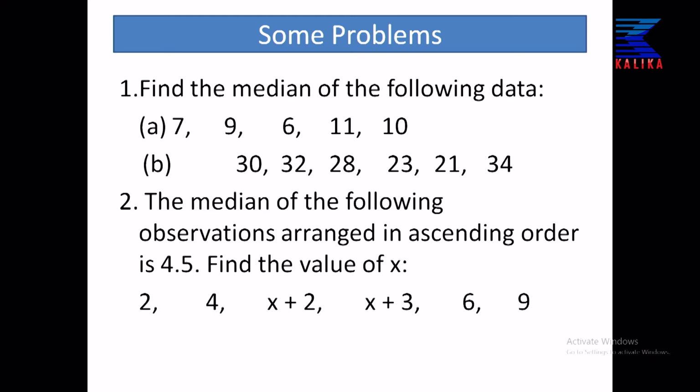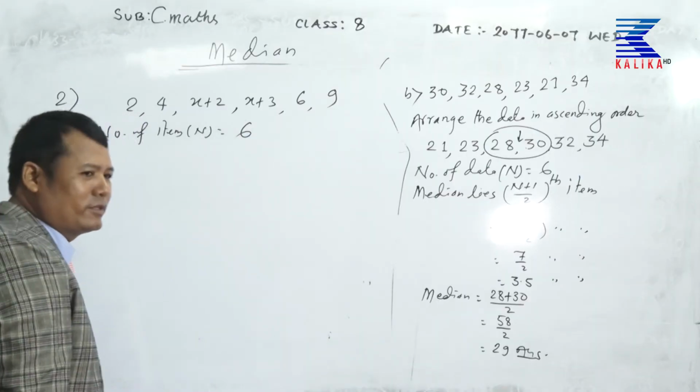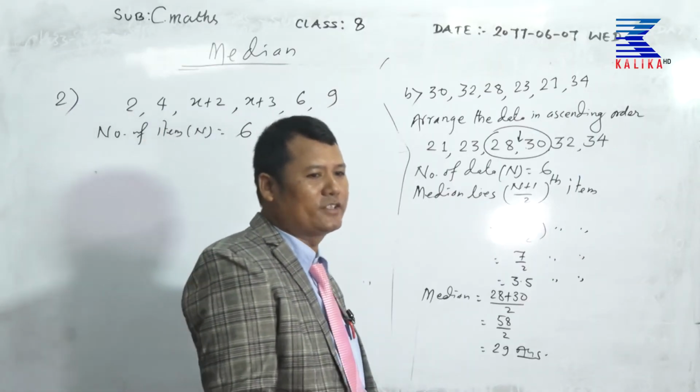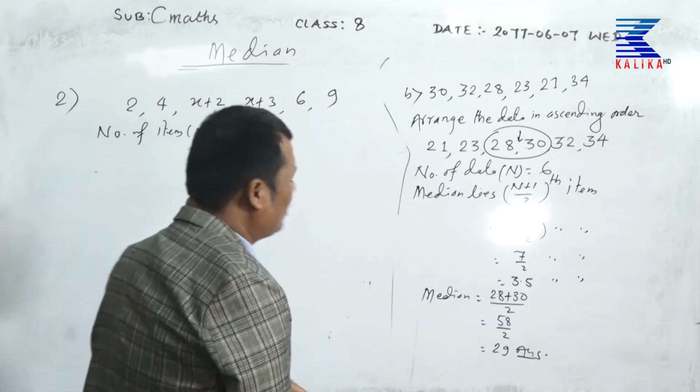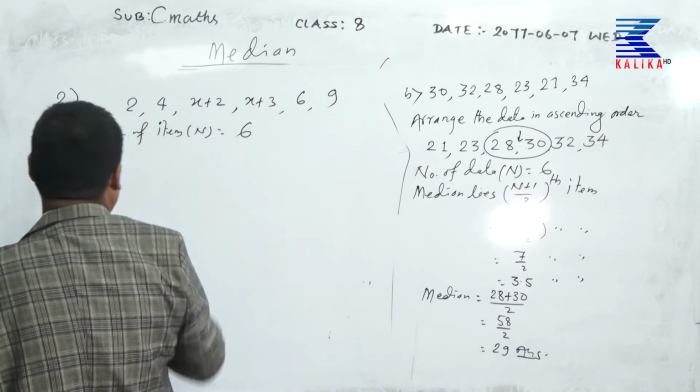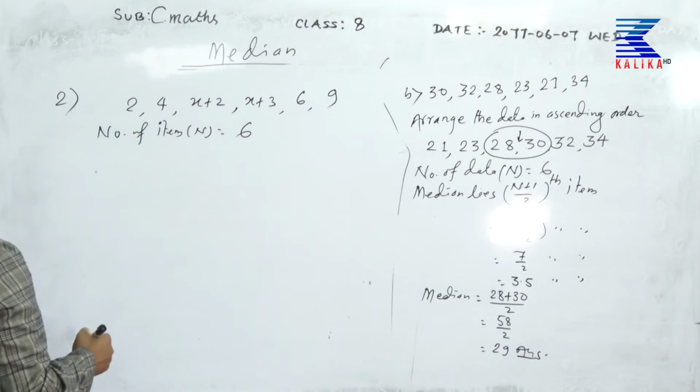Ascending order is 4.5. Its value of median is 4.5. How many items here? Number of items n is equal to what? 1, 2, 3, 4, 5, 6. There are 6 items. Number of items means 6.